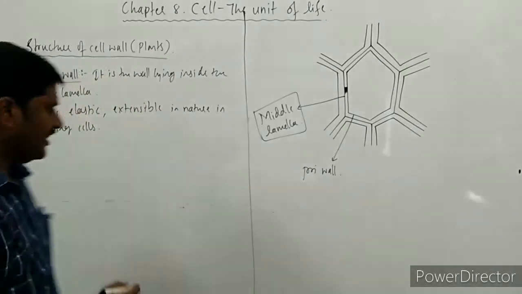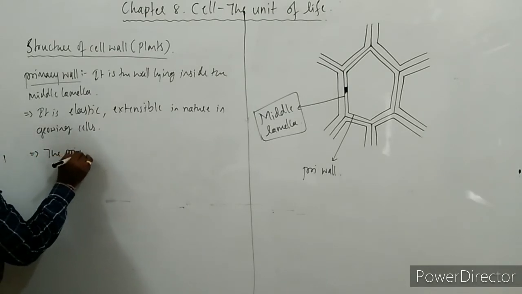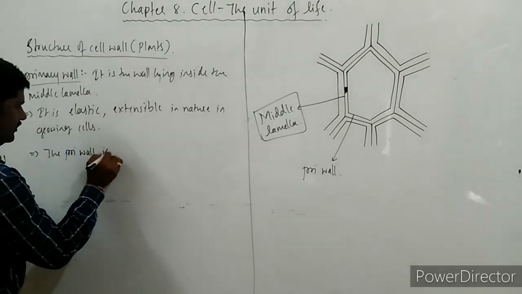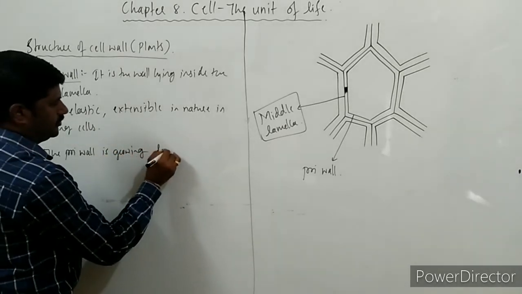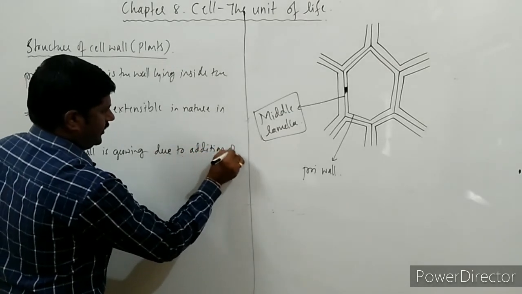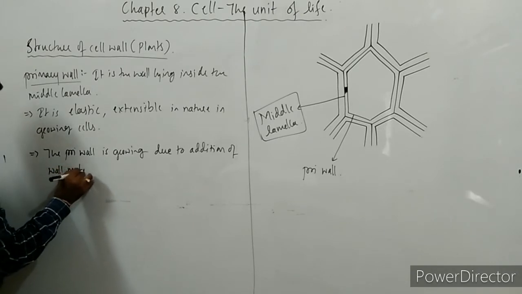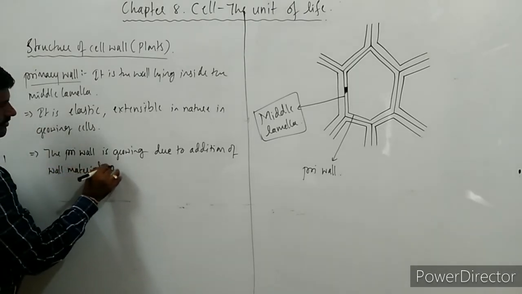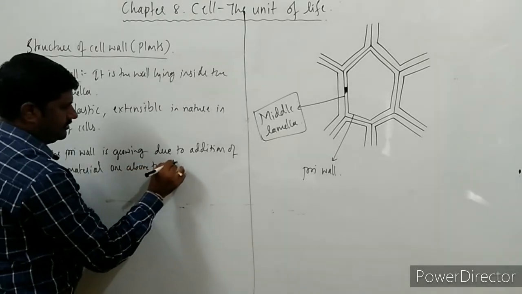That wall becomes the primary wall itself. Let us write the same thing now. The primary wall is growing due to addition of wall material, one above the other.